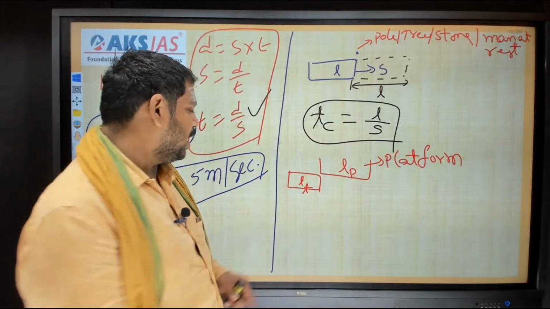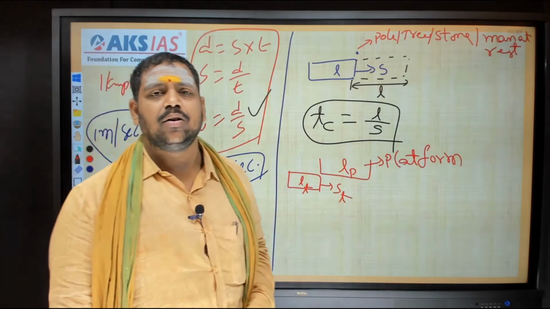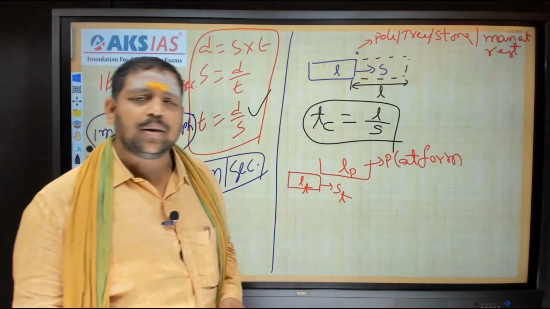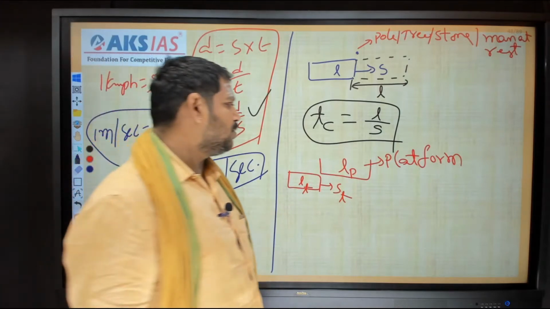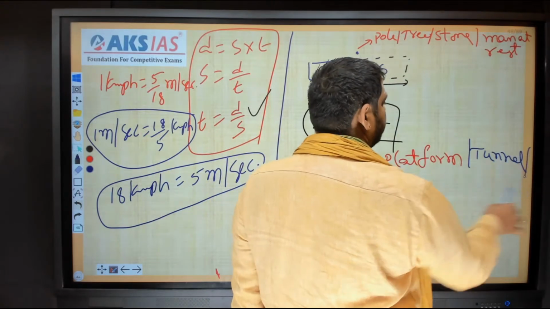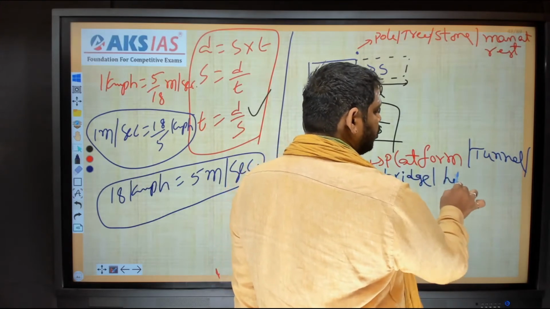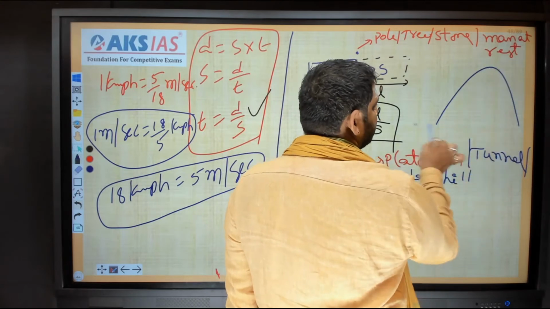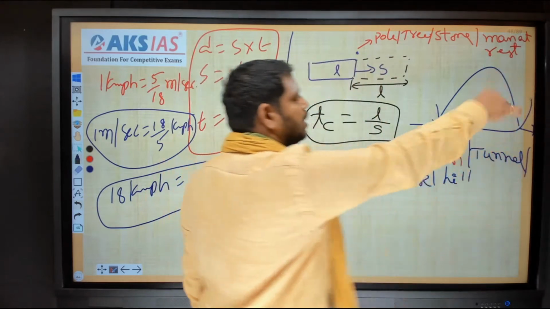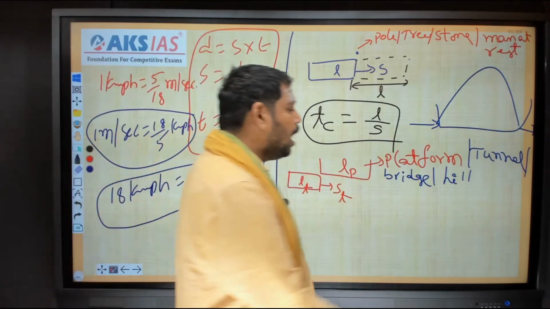The train is moving in this direction with a speed of ST. After how long can the train cross it? Sir, this is a platform, and a platform will never move. So what I can take is a platform or a tunnel or a bridge or a hill, because a hill will also be like this, right? Train crossing means start here and go there, so it has to cross some length. That's why we will take a hill also as a platform. So these all are motionless objects.